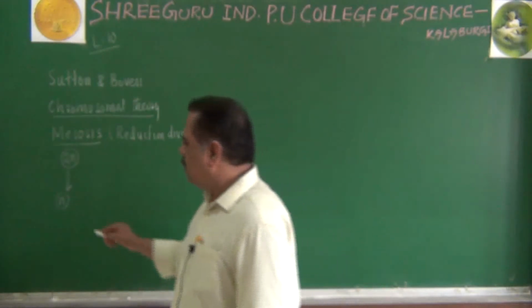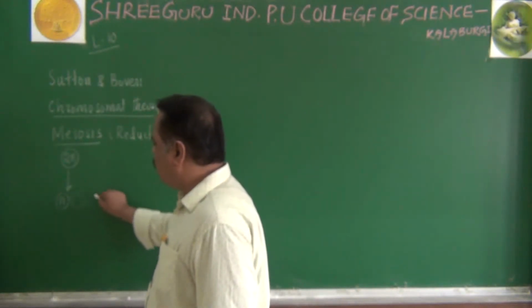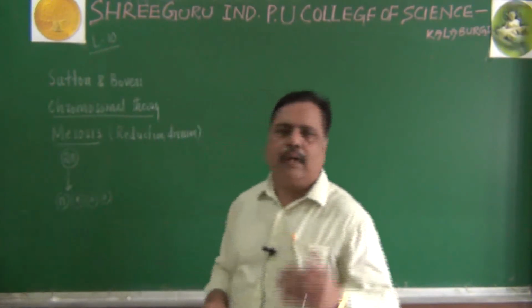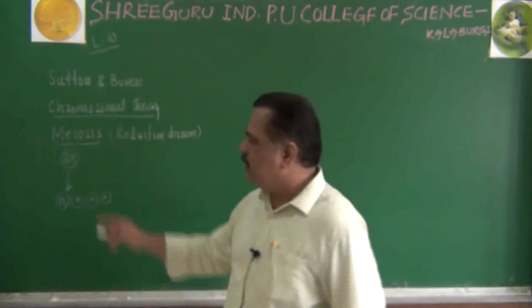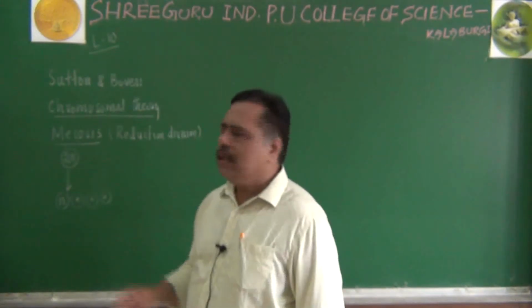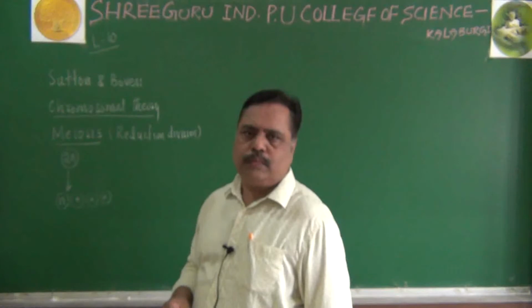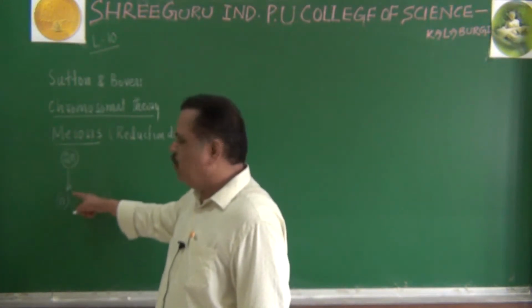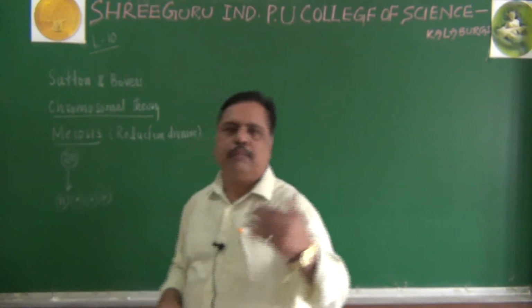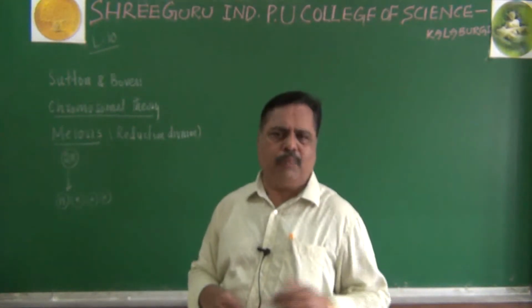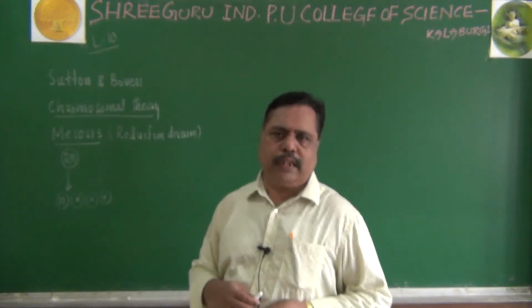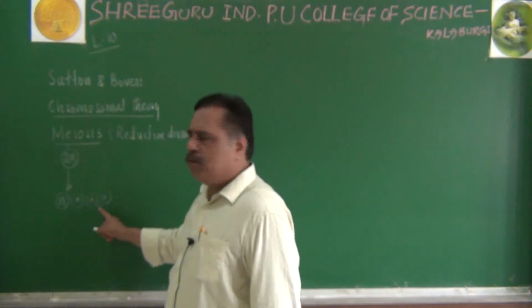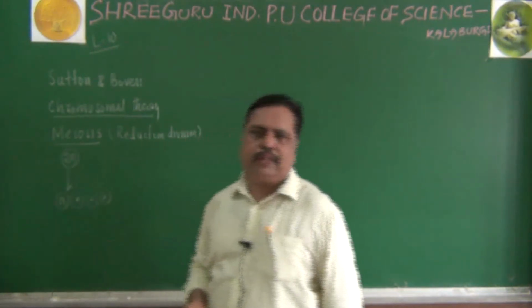Of course, you may be remembering that 4 such daughter cells are produced at the end of meiosis. Each one of them will have half the number of chromosomes only. This is the outline about meiosis. Now, in sexual reproduction also, gametes are haploid. They are formed during gametogenesis from the sperm mother cell or ovum mother cell or pollen mother cell and megaspore mother cell, like that. These haploid spores and haploid gametes are produced by reduction division or meiosis.